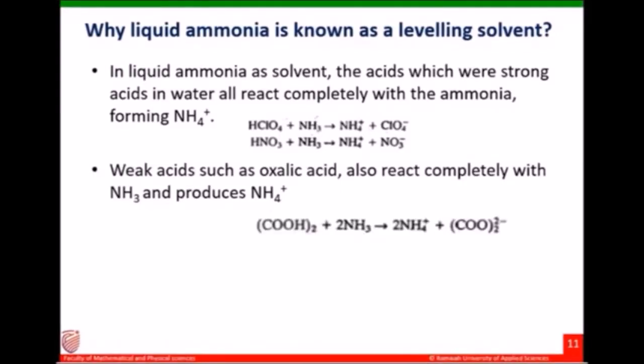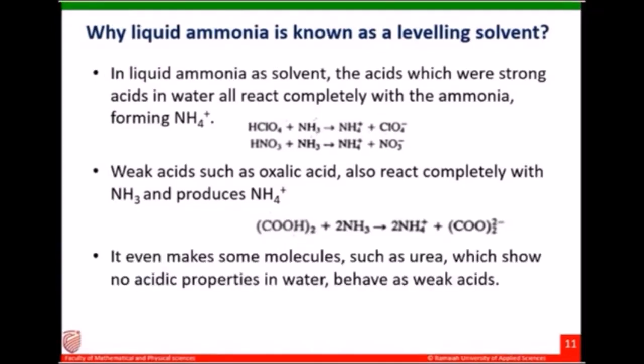If you take a weak acid such as oxalic acid, when it reacts with ammonia, it is also completely converted into ammonium ion, NH4 plus ion. So weak acids also will be completely converted into ammonium ions. Now if you take a non-acid material such as urea, if you dissolve urea in liquid ammonia, then also you will get ammonium ions.